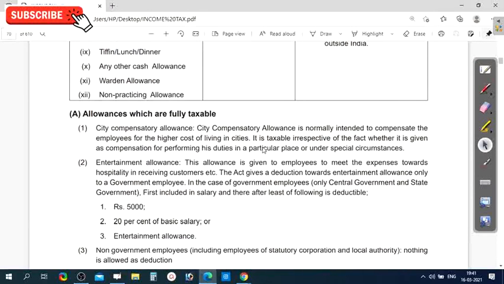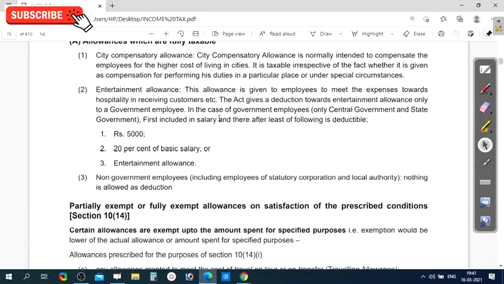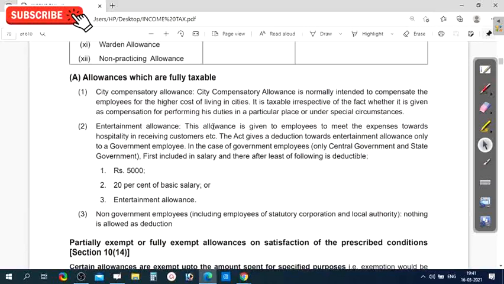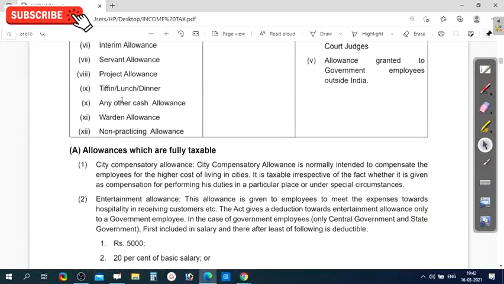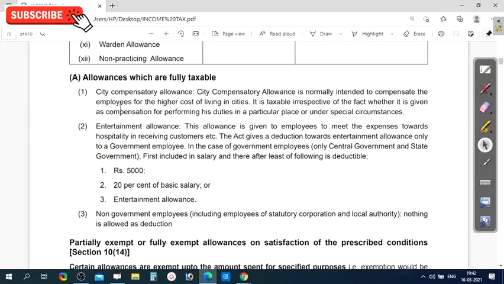Here, let us see the allowances which are fully taxable. These are the 11 allowances which come under fully taxable. But for these special 3 notes, you have to remember. The first one, city compensatory allowance.